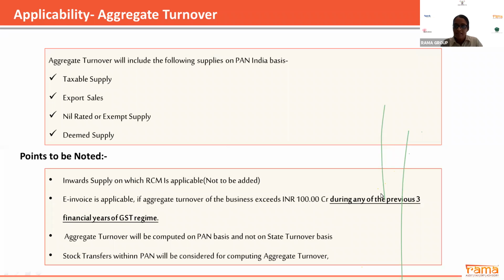So, for example, in 2018-19, say your turnover was 150 crore, but in 19-20, your turnover has reduced to 80 crore. So, you are supposed to generate e-invoice in this period.